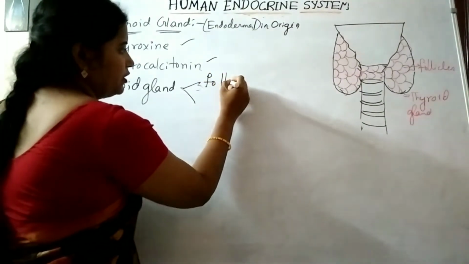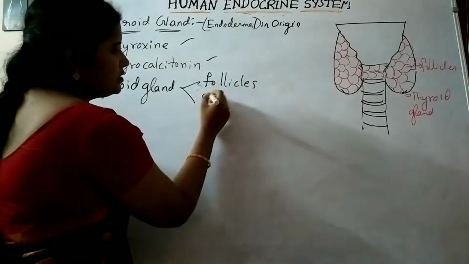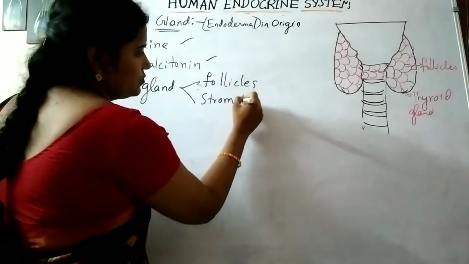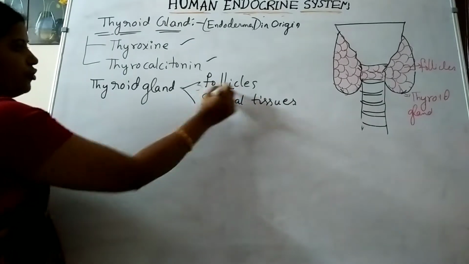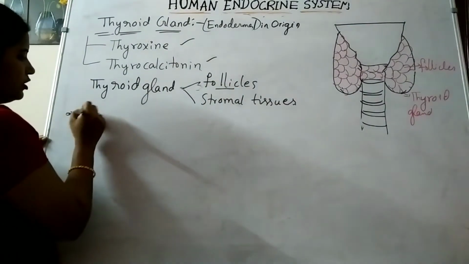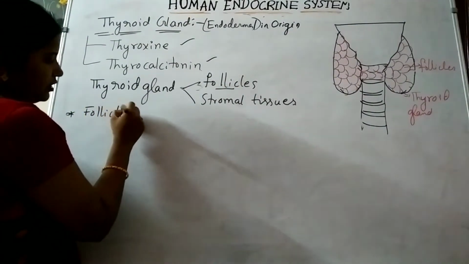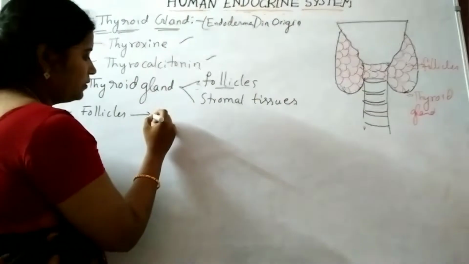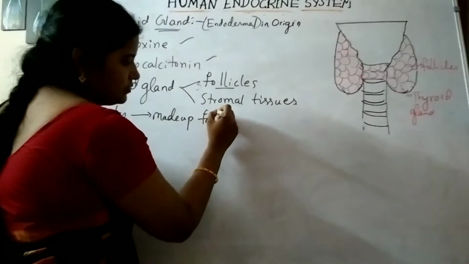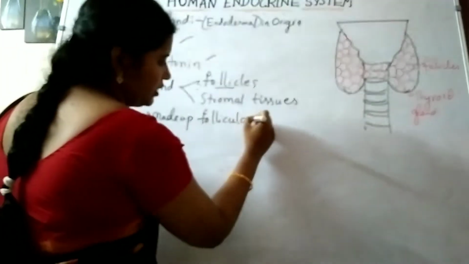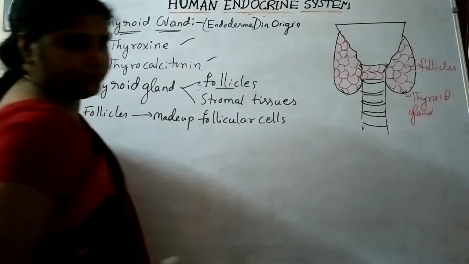One is follicles, another one is stromal tissues. The follicles are made up of follicular cells.